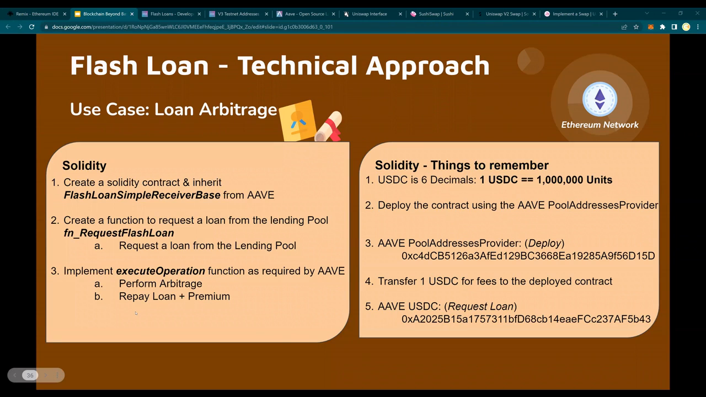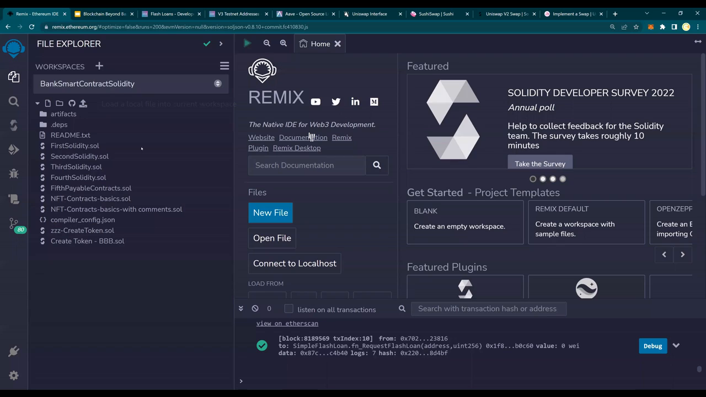This is how we will create the Solidity, and these are the things to remember. So, as simple steps, we are going to come back, refer to this, and then things to remember, and then we will execute the entire thing so that you know what we are doing, right? Let's get started here. So number one, I go to Solidity.